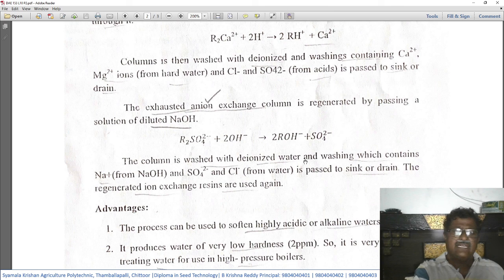The regenerated ion exchange resins are used again. The column which contains the regenerated resin will be reused.